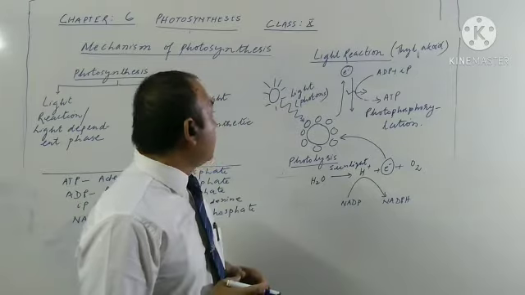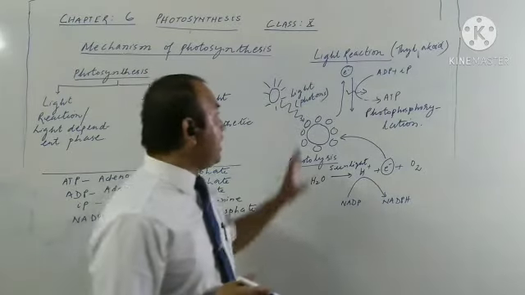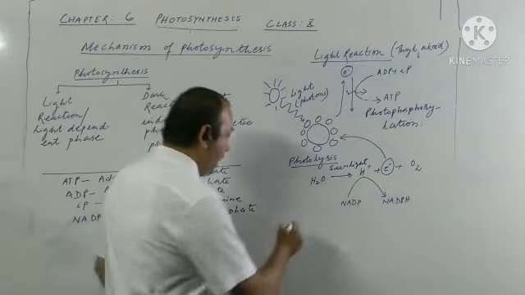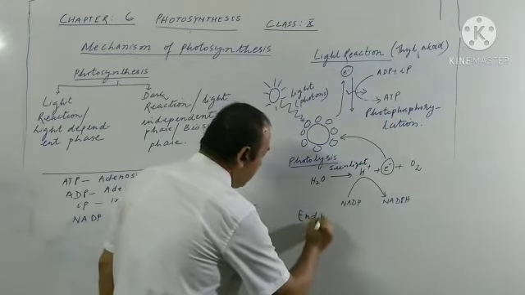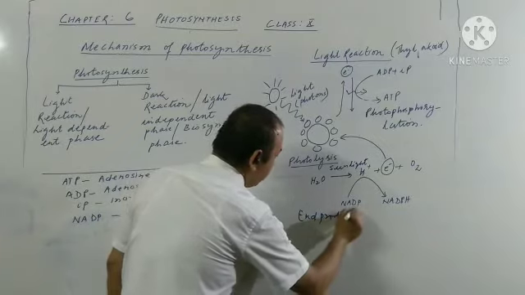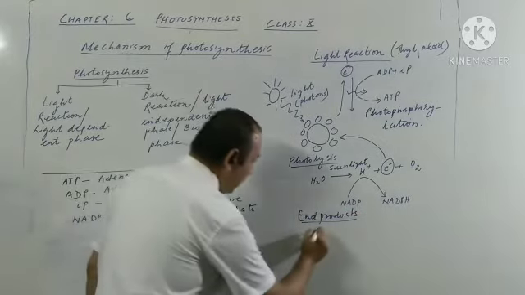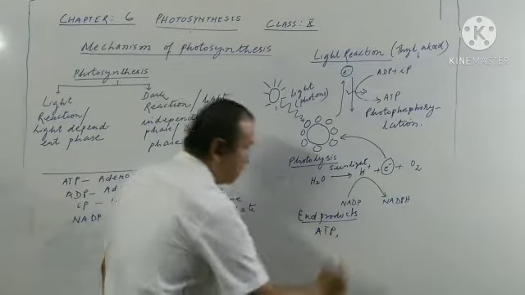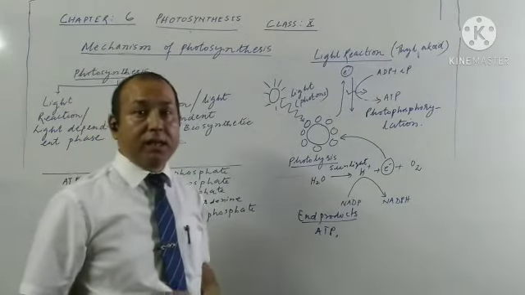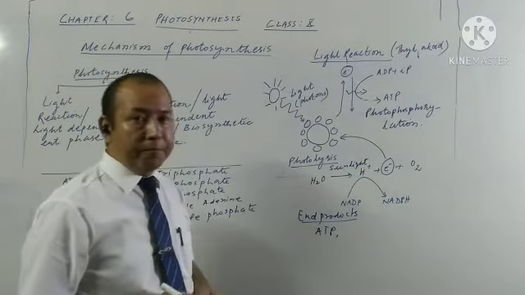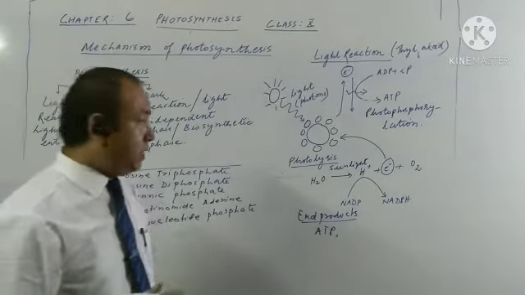So from here what we understand is that during light reaction, how many different end products are produced? You may also be asked about the end products of light reaction. First, ATP is produced. ATP is also called the energy currency, about which you might have learned in junior classes. The energy in the form of ATP is produced.